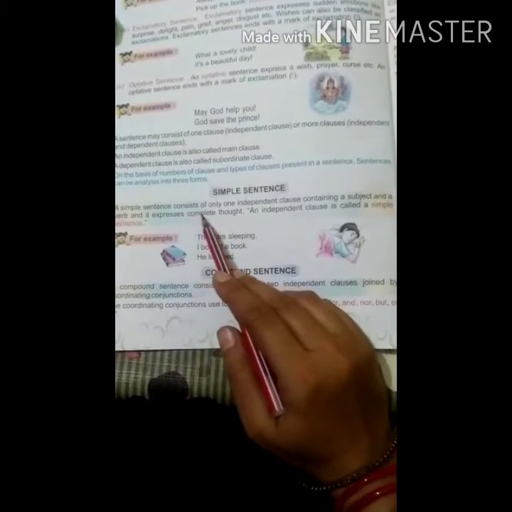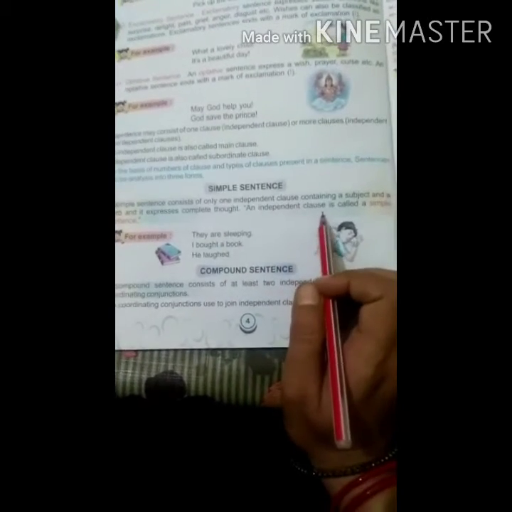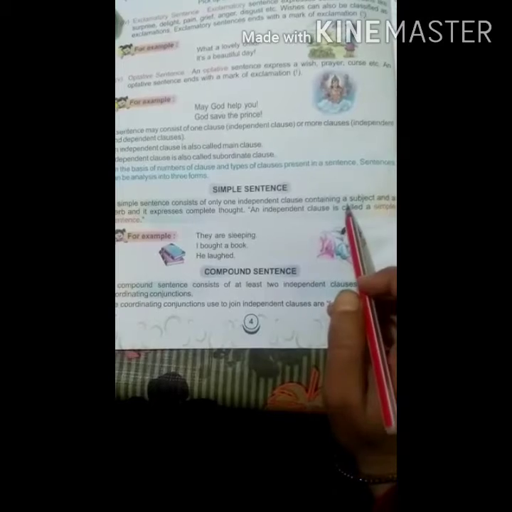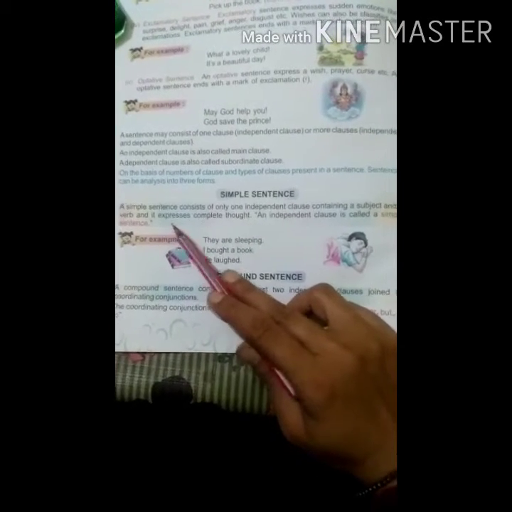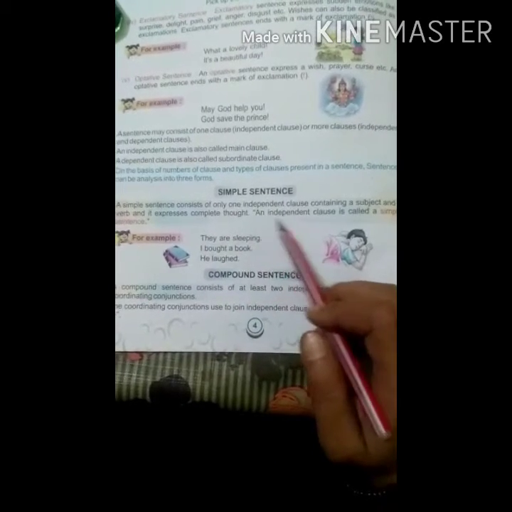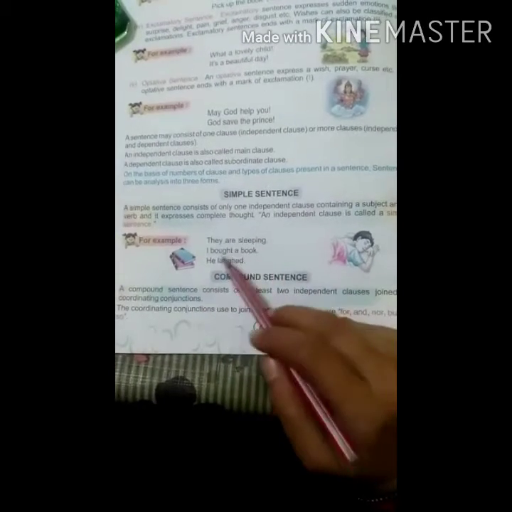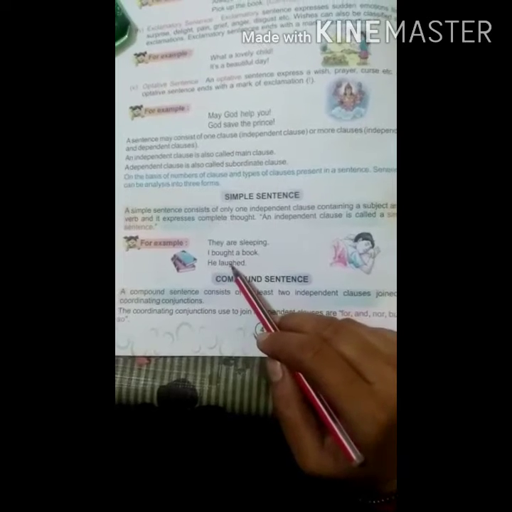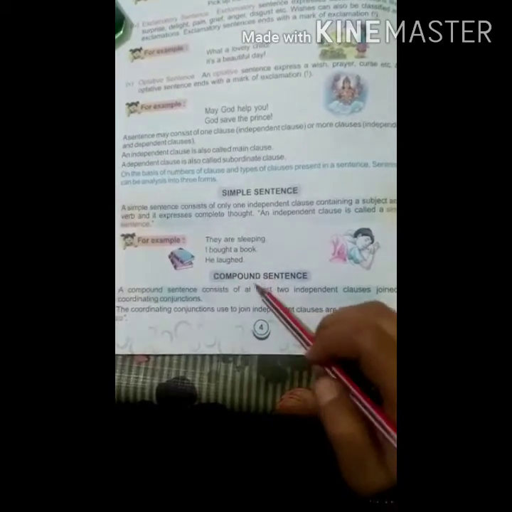Simple sentence. A simple sentence consists of only one independent clause containing a subject and a verb. It expresses complete thought. An independent clause is called a simple sentence. For example, they are sleeping, I bought a book, he laughed.